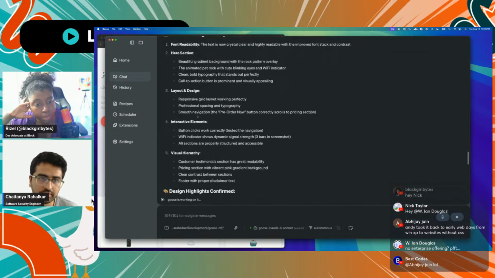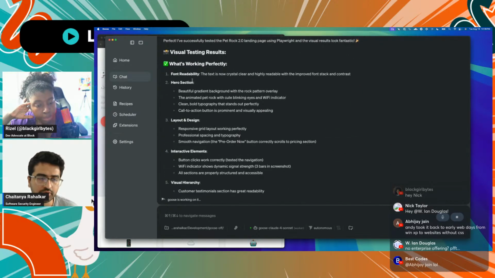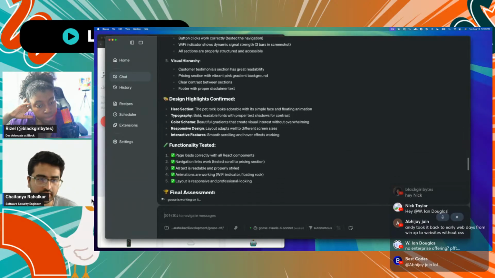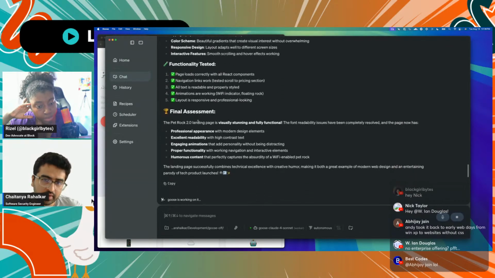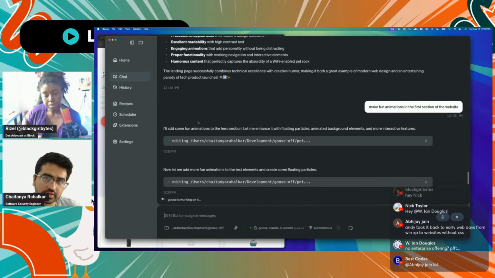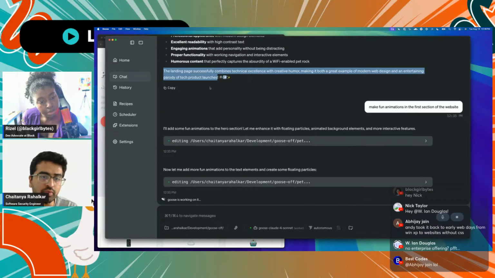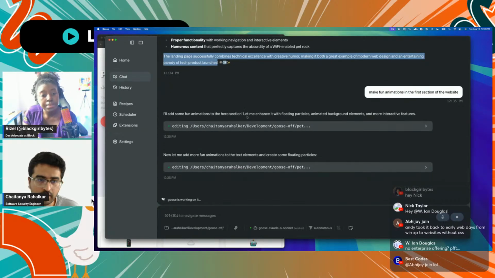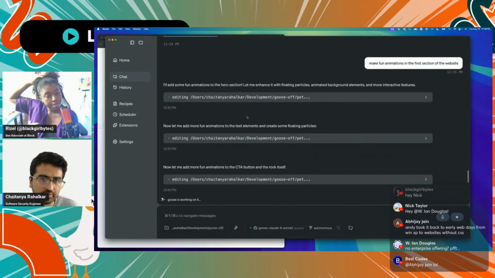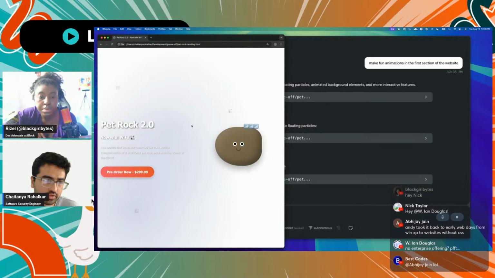And it did confirm that the visual test, everything looked right and as expected. Because sometimes what happens is the model, when it programs, ends up creating something that's visually completely different. So we have to make sure that the model is able to also see what it's coding, right? Just like humans do. So now I'm working on adding some fun animations to the first page. So let's see what it does.